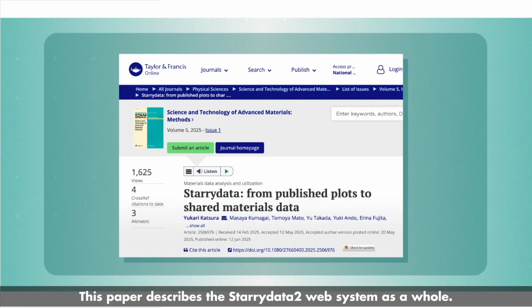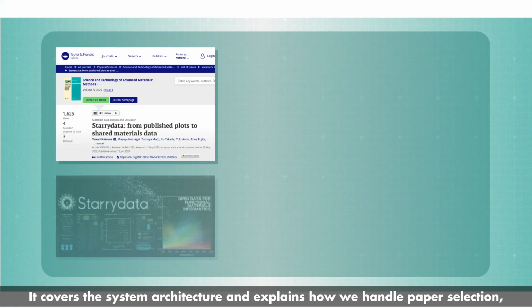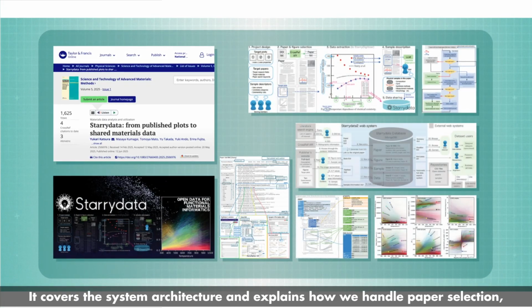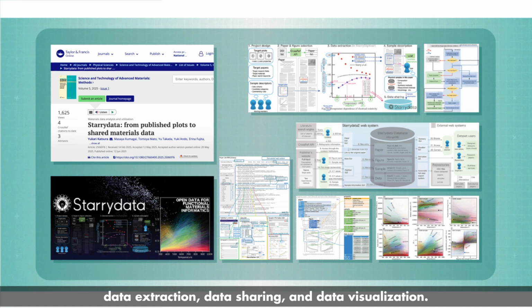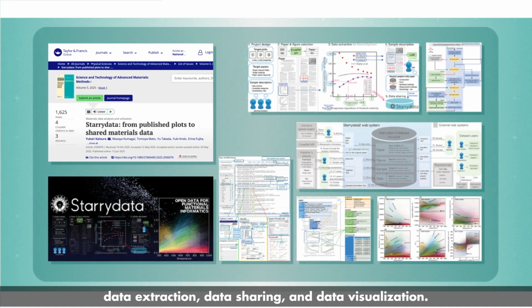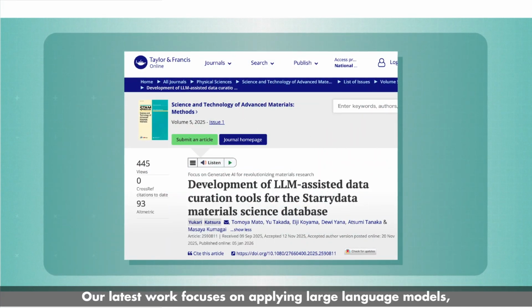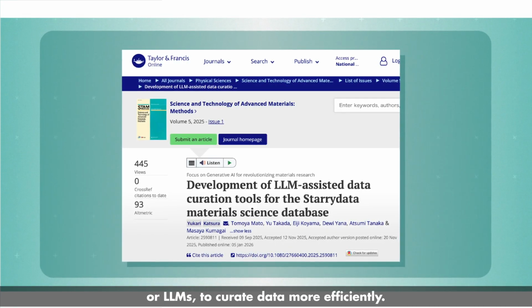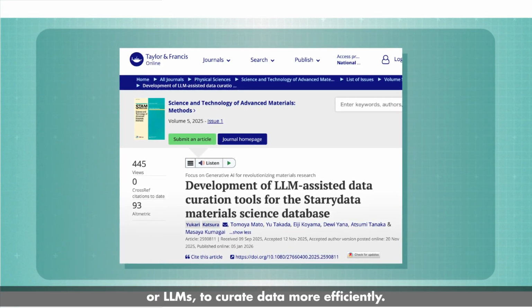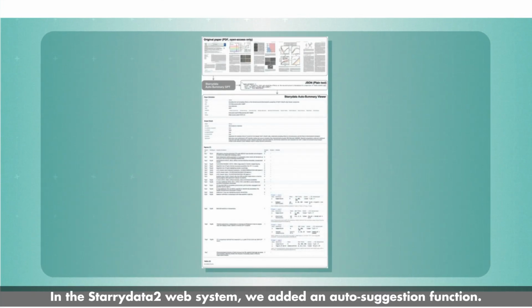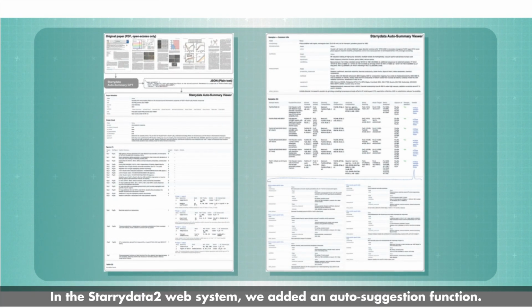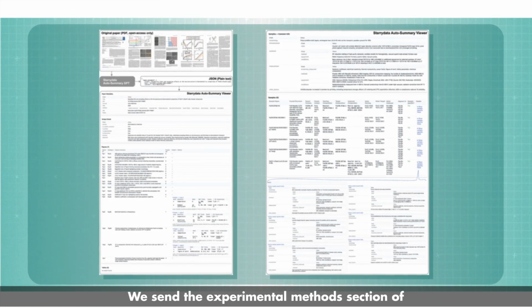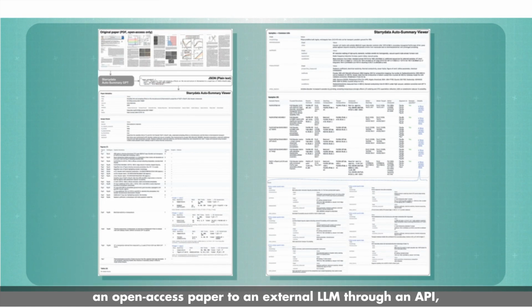This paper describes the Starrydata 2 web system as a whole. It covers the system architecture and explains how we handle paper selection, data extraction, data sharing, and data visualization. Our latest work focuses on applying large language models, or LLMs, to create data more efficiently. In the Starrydata 2 web system, we added an auto-suggestion function. We send the experimental methods section of an open access paper to an external LLM through an API, and it proposes candidate sample information. Creators then check and confirm this information.